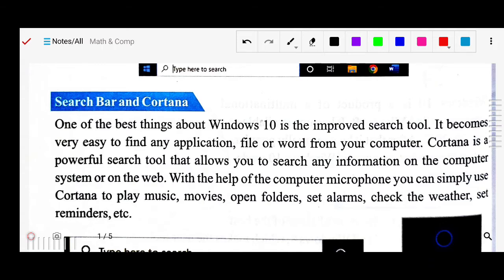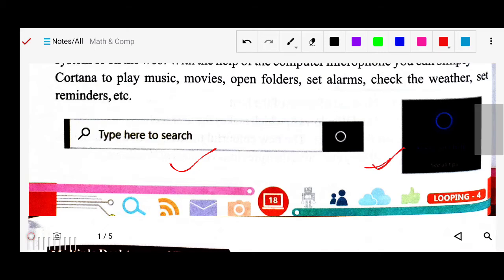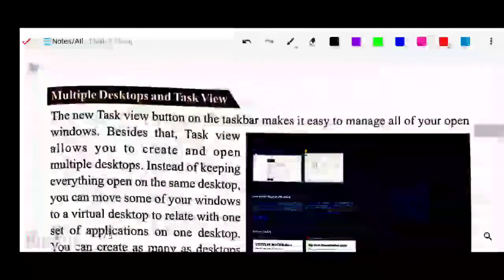Speech means there is a mic, you say something, and that instruction can be followed through speech only. Suppose you say "open my computer", you give the command and it is possible through Cortana. So this is very useful, the search bar and Cortana, which is available in Windows 10. You can see this option here: this is the search bar and here is Cortana. You simply click it here, speak, and get the result.